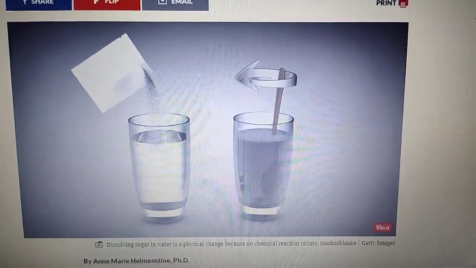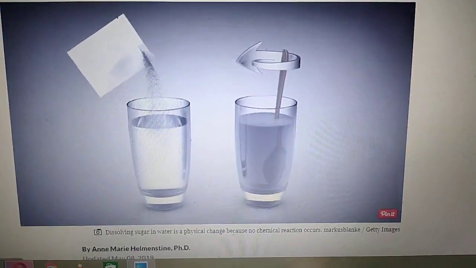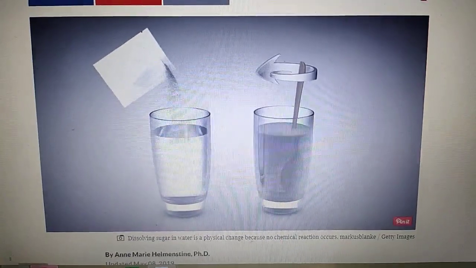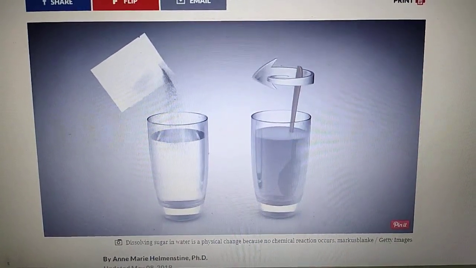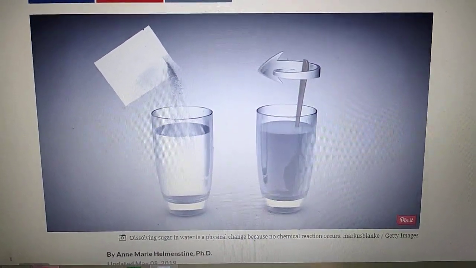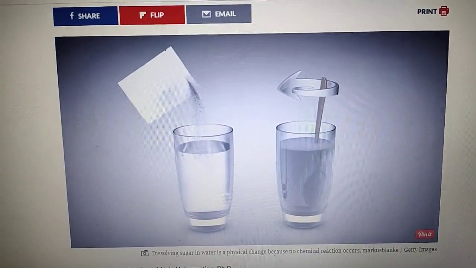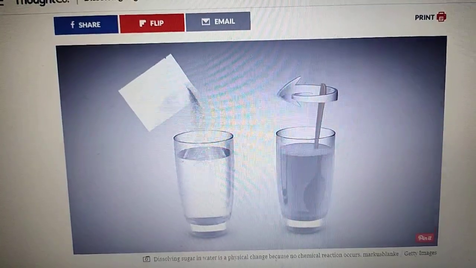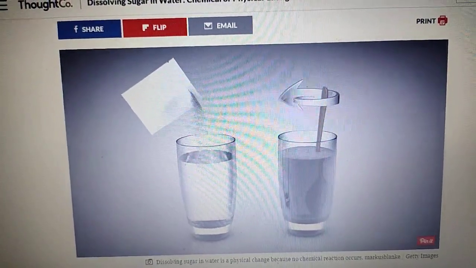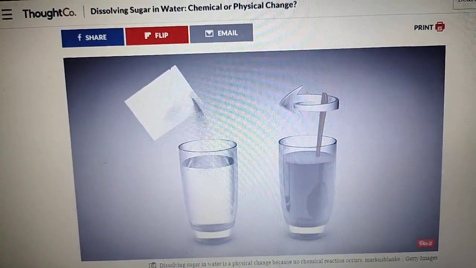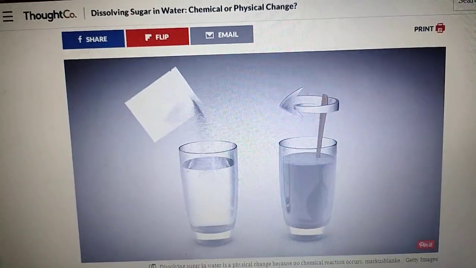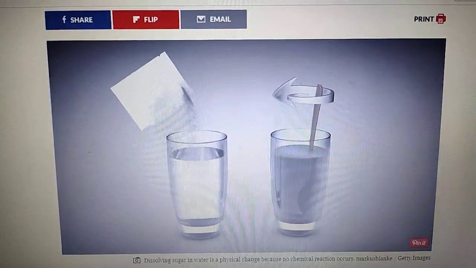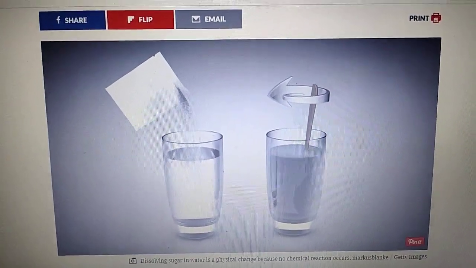Now the next topic is dissolution of a solid in a liquid. See, the example is given of sugar and water. The example is given in your book. Sugar is a solid. You dissolve it in a liquid, that is water. Whenever you dissolve sugar in water and you stir it, what happens? Sugar dissolves in water, right? It dissolves in water easily.